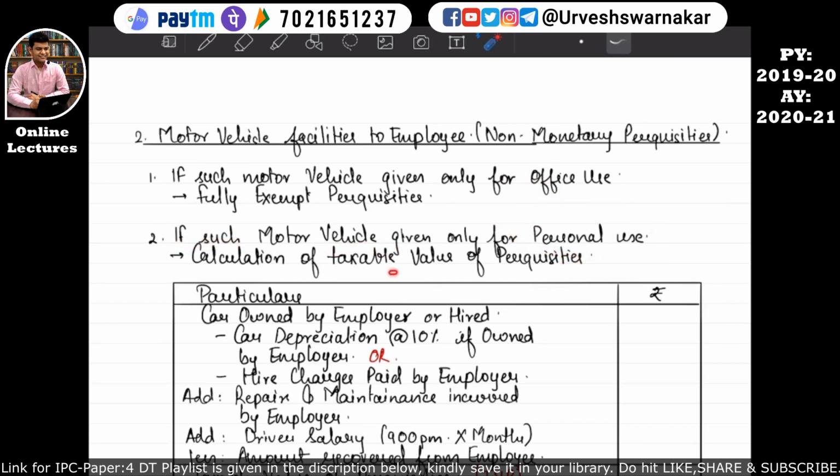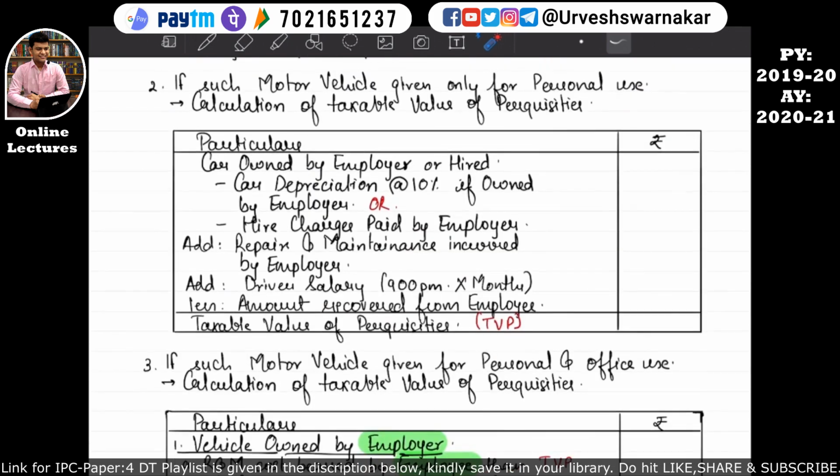Then how to calculate the value of the perquisite so that we can take such value in the computation of income from salary? So it will be calculated in this manner. If the car is owned by the employer, then car's depreciation at the rate of 10%, and it will be further added with the repairs and maintenance charges incurred by the employer, and it will be further added with the driver facility if the driver facility is provided by the employer to the employee. Okay, and it will be further reduced by the amount recovered from the employee. I hope this is quite clear. And finally, we will derive a taxable value of the perquisite.